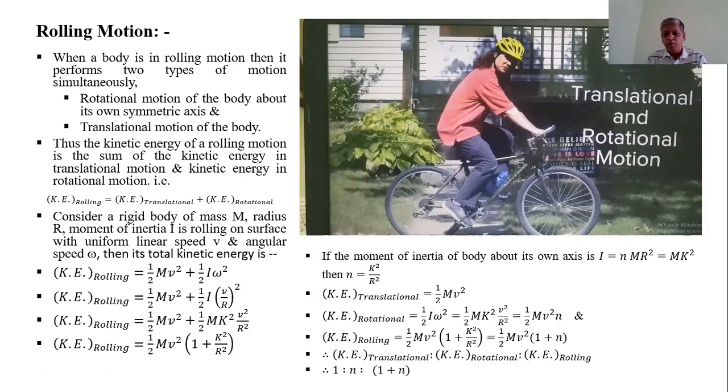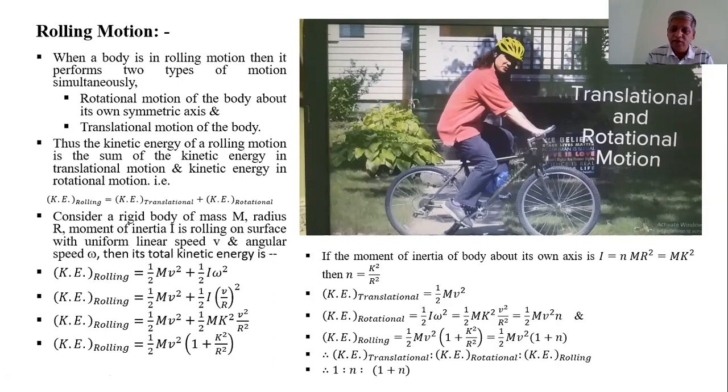The moments of inertia of different bodies are always in terms of n times mr square. Like the moment of inertia of a ring about its own axis is mr square, that is 1 times mr square. Moment of inertia of a thin uniform disk is half mr square. That means here n is half.